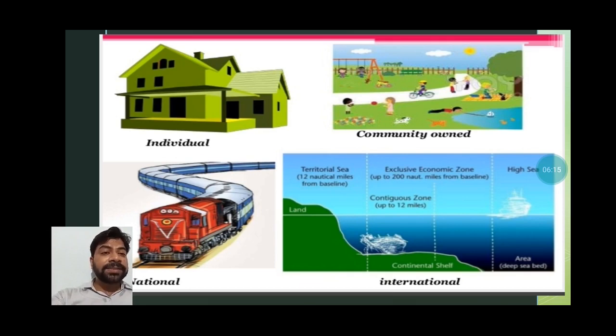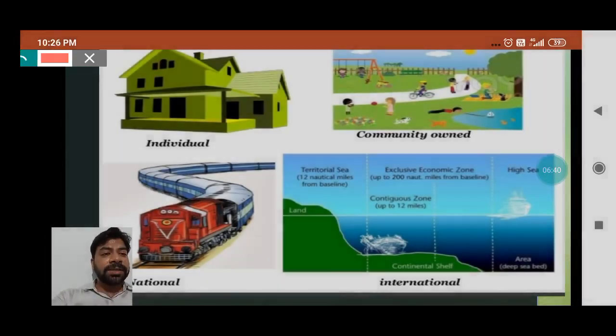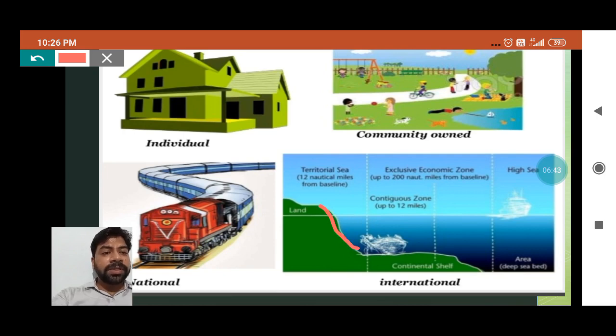When we talk about the international, here you have to understand that nautical miles are set. Our country India does not end directly at the Indian Ocean, the Bay of Bengal or the Arabian Sea. Rivers merge into the ocean and deposit sediments. You can see on the slopes, the sediments are deposited, and you can see the margin of India. From here it seems our physical boundary is ending, but in reality it goes downward and covers some more distance.